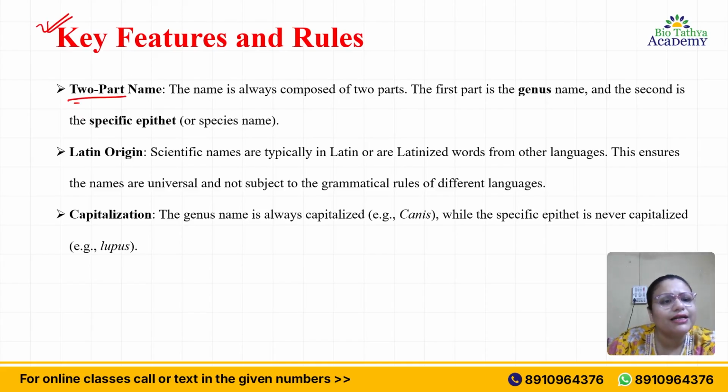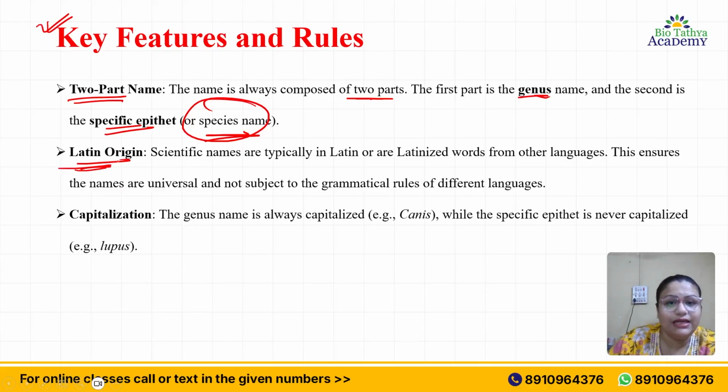It is a two-part naming system. The name will always comprise two parts, the genus and the specific epithet or species name. Keep this in mind. It is Latin in origin. Scientific names are typically in Latin or Latinized words from other languages. Italicized is the font, it is not the language.